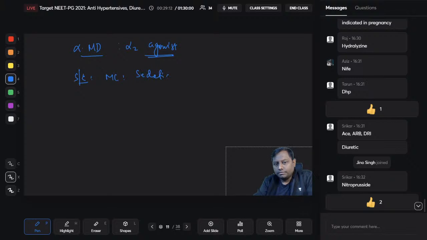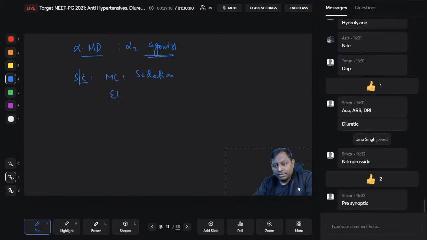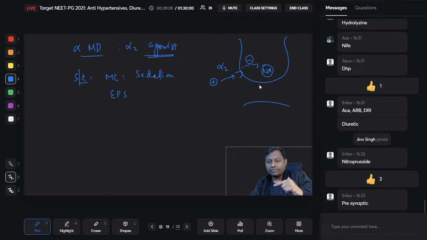Okay, the side effect: whenever you look at the alpha 2 agonists, the most common side effect overall is considered to be sedation. Apart from that, guys, it will also be associated with other side effects. For example, it can cause extrapyramidal symptoms, right? Yes, they are presynaptic. So if this is the presynaptic adrenergic neuron, this is the alpha 2 receptor. Whenever you stimulate alpha 2, they will cause inhibition of noradrenaline release, right? They reduce the noradrenaline release, and the precursor of noradrenaline is dopamine. So oftentimes dopamine will also be reduced. If dopamine is reduced, definitely it will end up causing extrapyramidal symptoms as well, right? And also it can cause lactation because of the decreased amount of dopamine.